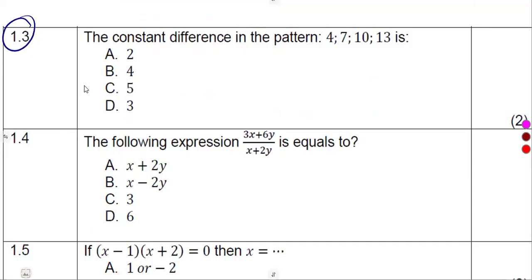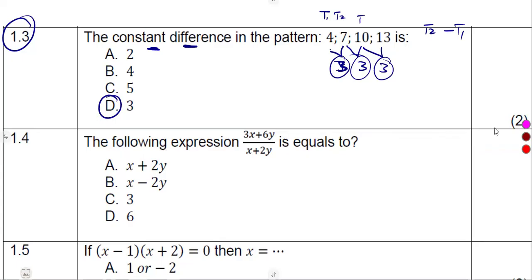On 1.3, the constant difference, already we are told that we are dealing with what? A constant difference. That's a linear pattern that we are given. So we're just going to find that one. Remember, term 1, this is term 2, term 3, and so on. That difference is simply the difference between T2 and T1. So that's 7 minus 4, which is 3. 10 minus 7, which is 3. 13 minus 10, as we can see, guys, that is the 3. I mean, the number that we have there is 3. So the answer was going to be D.